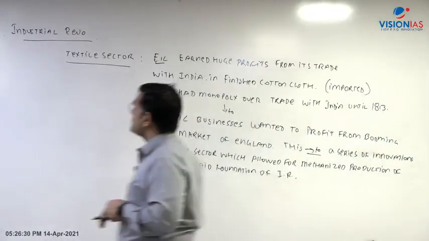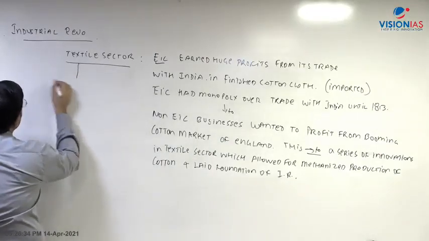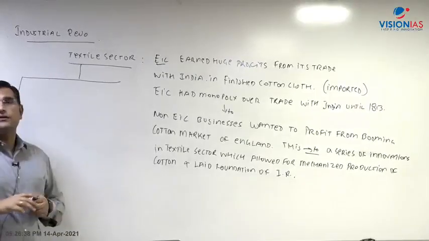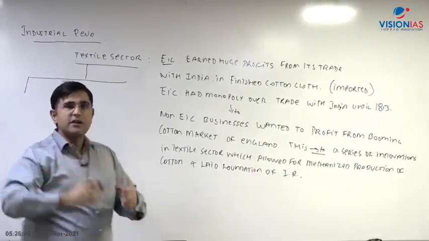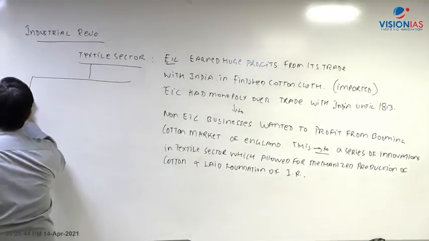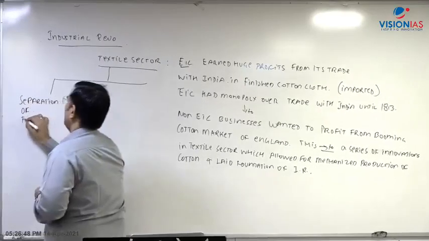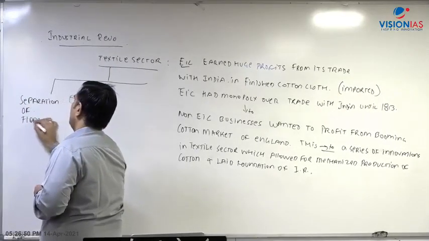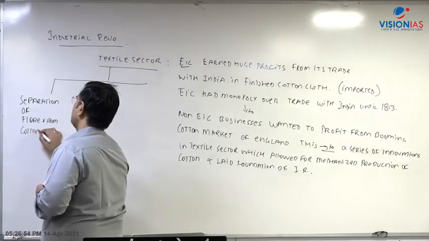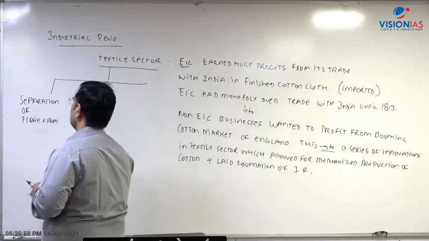For this, we need to understand what the textile sector is. The textile sector has three components. The first component is that you separate the fiber from the cotton seeds. So the first component is separation of fiber from seeds.